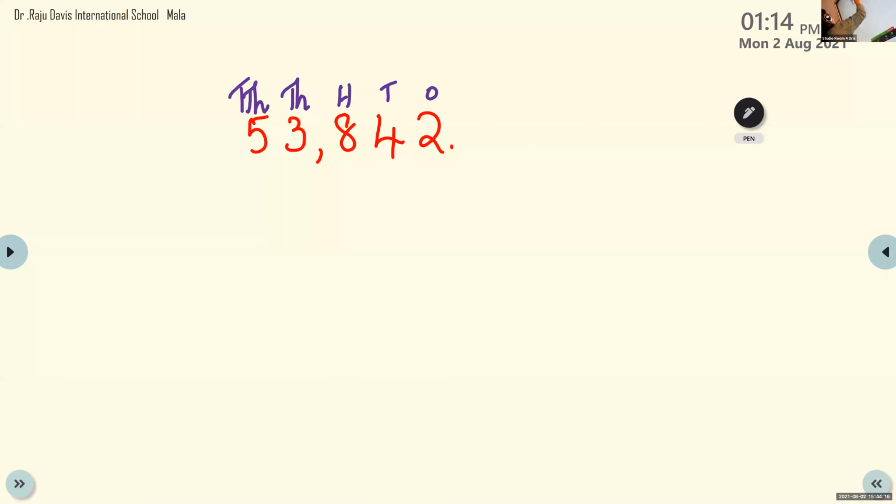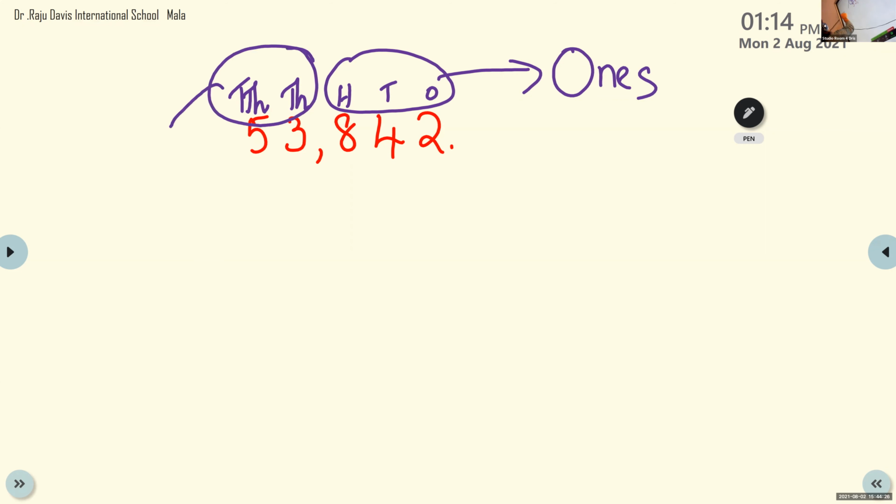In the ones period we have hundreds, tens and ones, and thousands and ten thousands represent the thousands period. Each period is separated using a comma. So 53 is in the thousands period, and 842 is in the ones period.